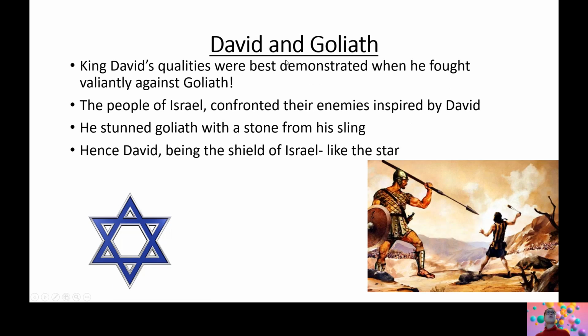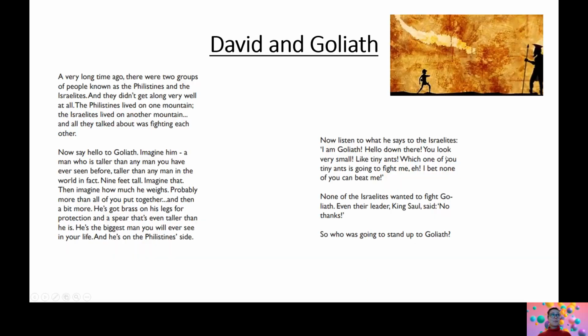King David's qualities were best demonstrated when he fought valiantly, means bravely, against Goliath. So here is David, and that is a giant Goliath. The people of Israel confronted their enemies inspired by David. He stunned Goliath with a stone from his sling. So here is David shooting Goliath with a stone in his sling. Hence David being the shield of Israel, like the star. So let's read about this story about David and Goliath.